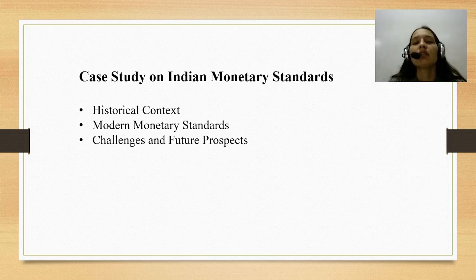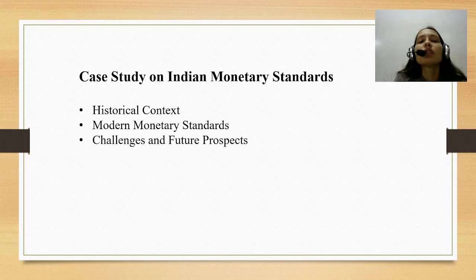Then here we come to the medieval period, which started from 1206. First is the Delhi Sultanate, the period ranging from 1206 to 1526, which introduced a currency system with silver tankas and copper coins called jitals. The Tughlaq dynasty issued token currency, which failed due to lack of public confidence.